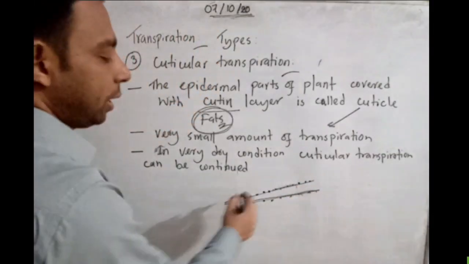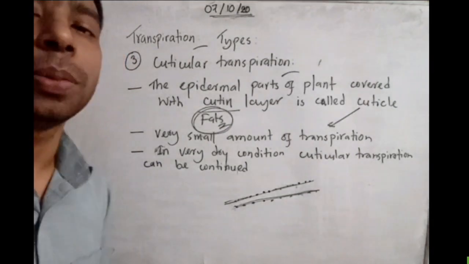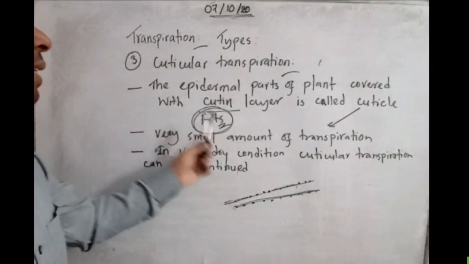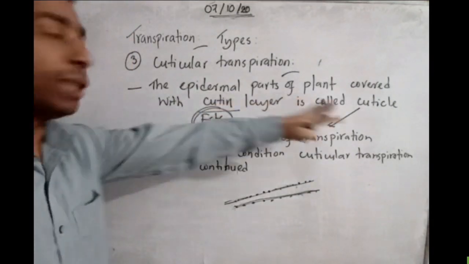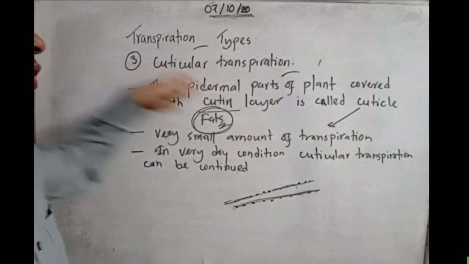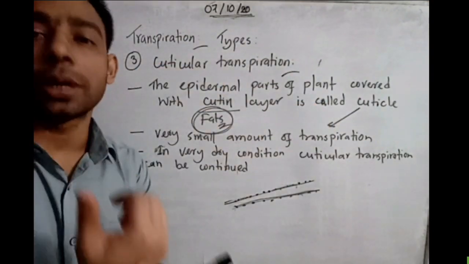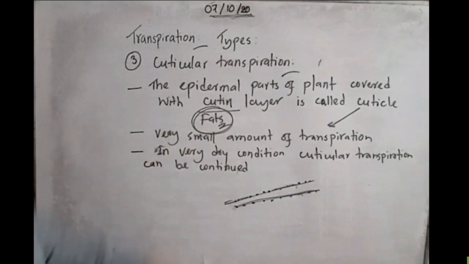When transpiration is done through the cuticle, like sweating from our skin, it goes on through specific parts, a very small amount through the small pores of the cuticle.